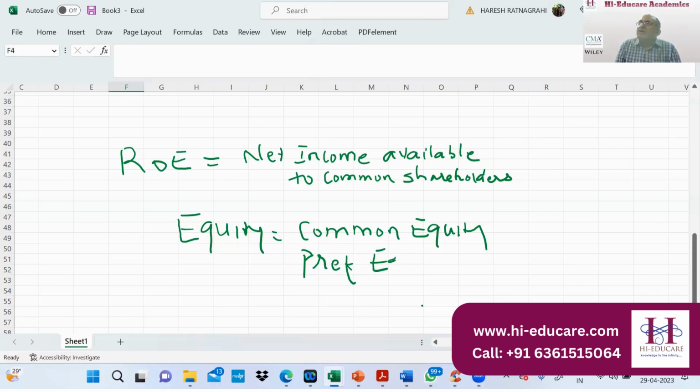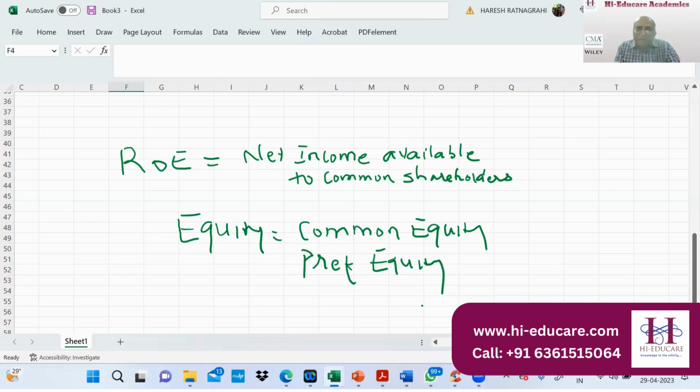Like they are lending money to the company, right? But the advantage of preference equity is that whenever we calculate the debt equity ratio, the creditors and debenture holders see that preference equity, at the time of winding up, comes after the creditors. The creditors get the priority before the preference equity.